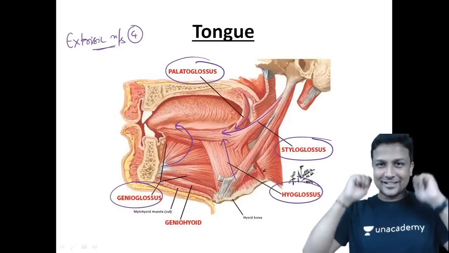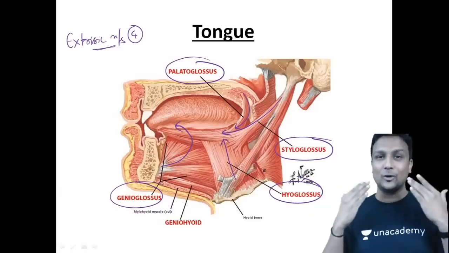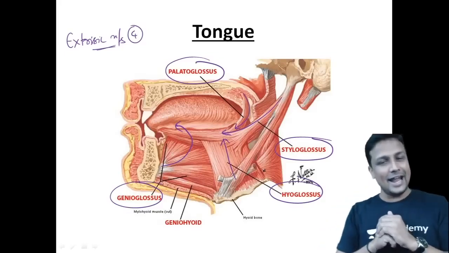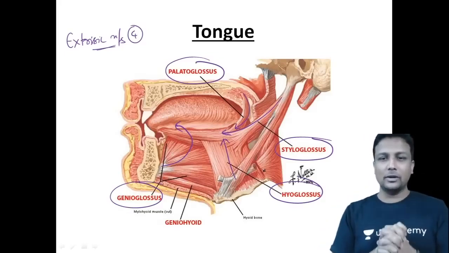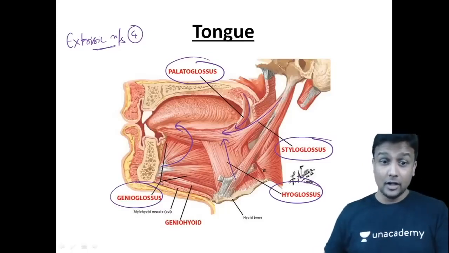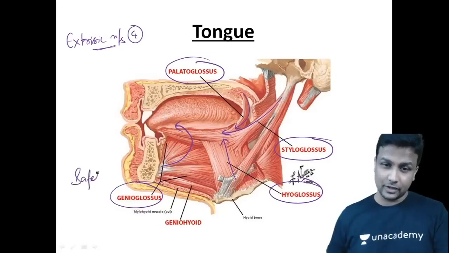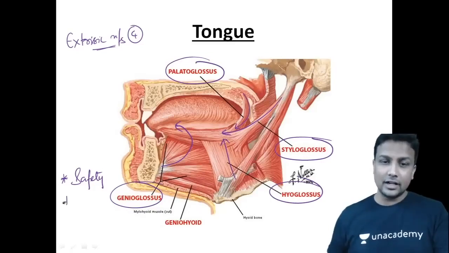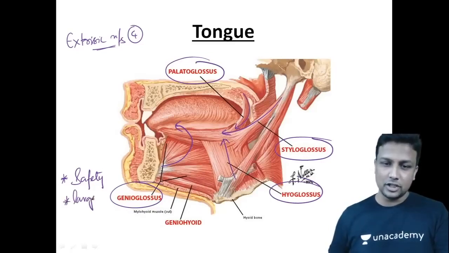So genioglossus, styloglossus, palatoglossus and the hyoglossus, there are 4 extrinsic muscles guys, and out of them you have to remember the most important thing, that is the safety muscle of the tongue. Which is the safety muscle of the tongue? Genioglossus. Genioglossus will be referred to as the safety muscle of the tongue. Which is the largest muscle of the tongue? Remember, genioglossus, that is the largest muscle of the tongue.